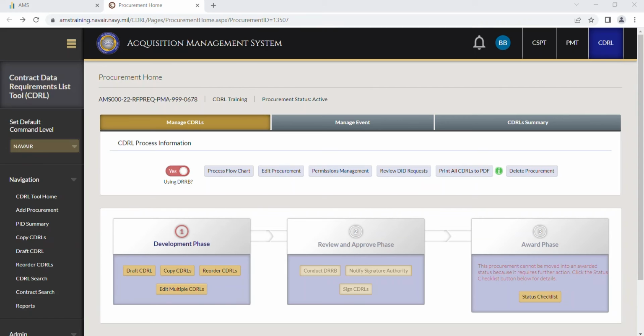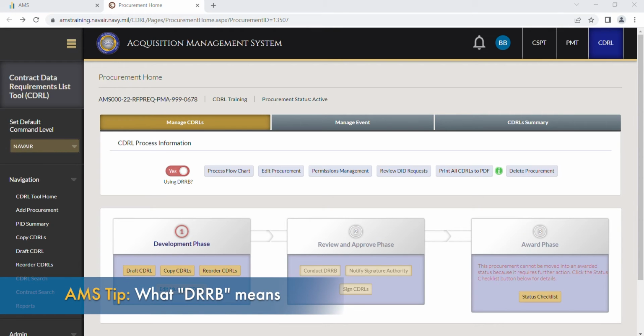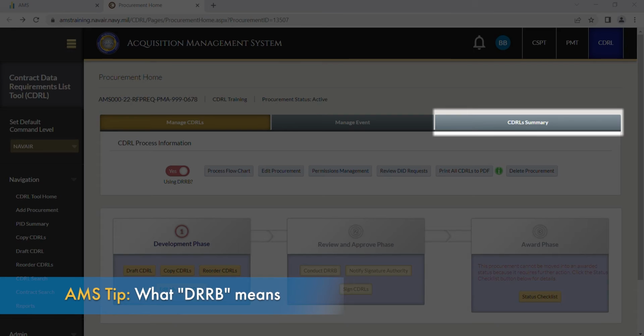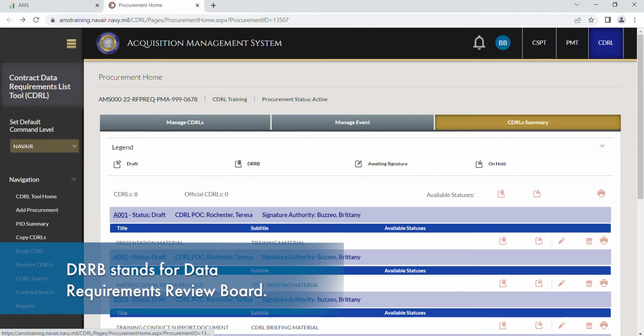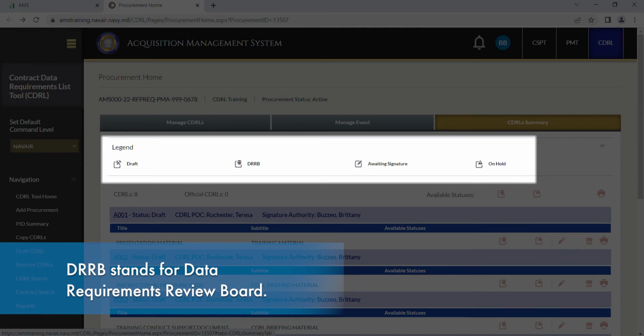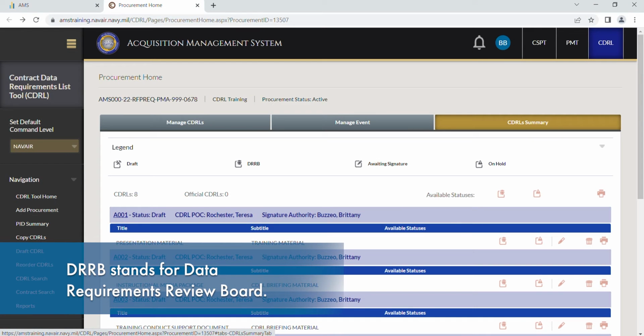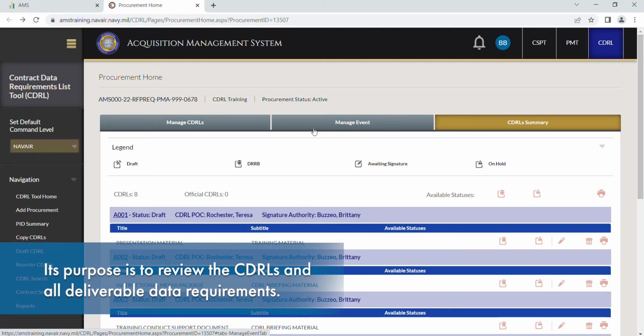To use the DRRB functionality, users will select the CDRL Summary tab located on the Procurement home page. The legend at the top of the page allows users to identify the different icons in the CDRL Summary tab.